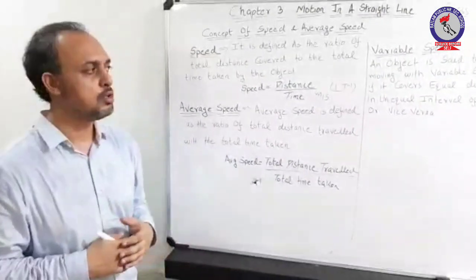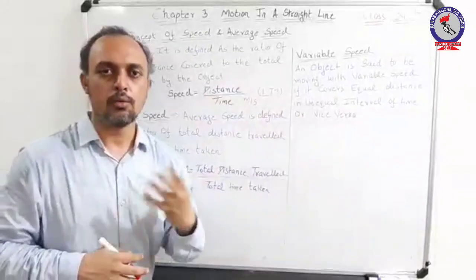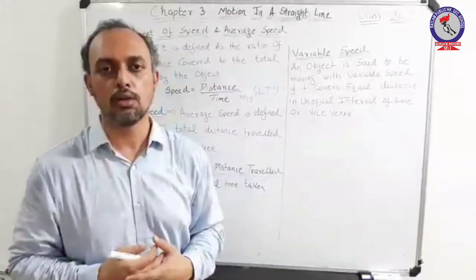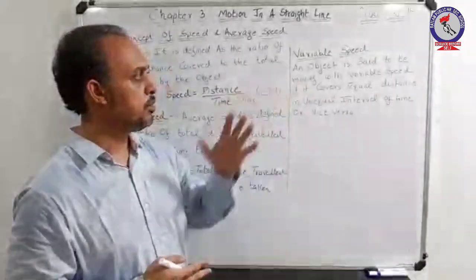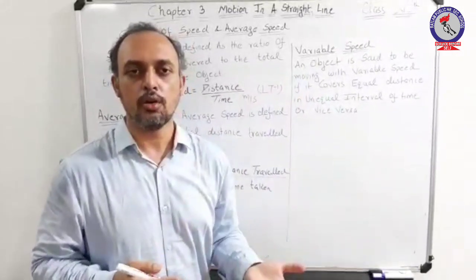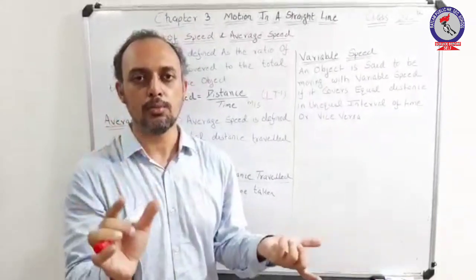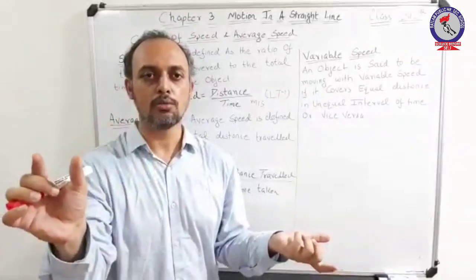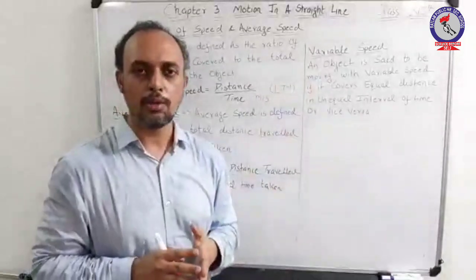Now here is another concept, the concept of variable speed. The word variable is very clear to us: we are varying a particular parameter or concept. If you observe the definition of variable speed, you may see that if an object is traveling different distances in particular time slots, that is, the distances traveled by an object in a given time slot are different, then you can say that the object is moving with a variable speed.